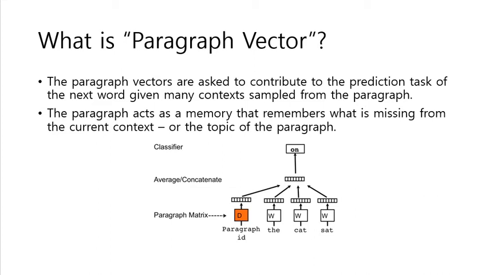First of all, paragraph vector represents variable length text as a fixed length vector. So, a matrix translates the input ID to a fixed length vector. Then we predict the next word given the paragraph ID and the previous word sequence. Through this process, we can learn word vector representations and paragraph vector representations. In other words, the paragraph can contribute to the prediction task of the next word without any user annotated label.